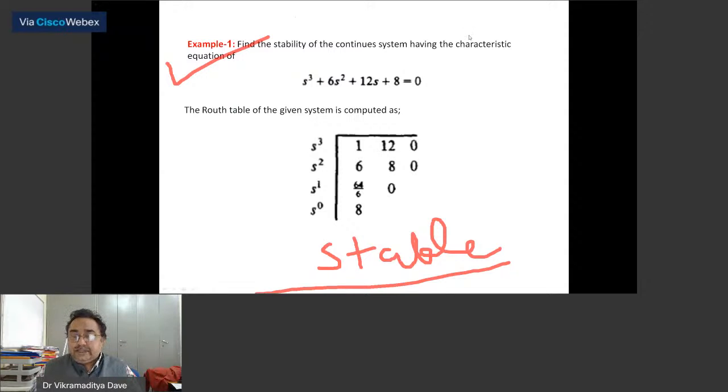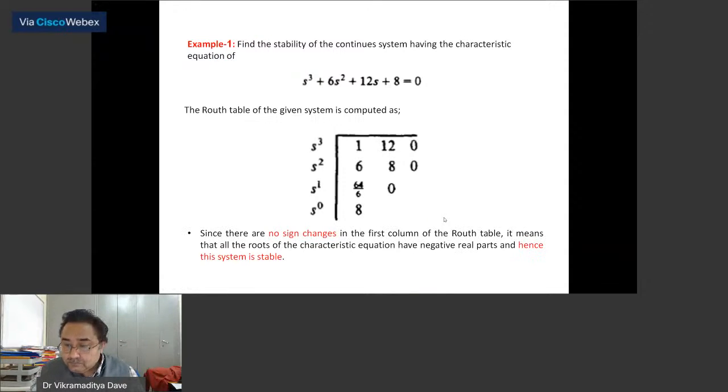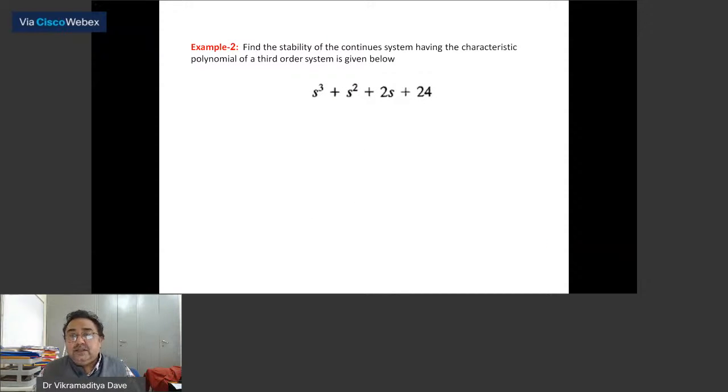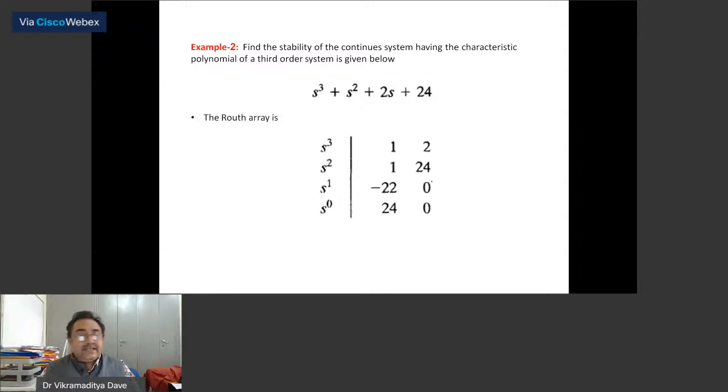Now let us take the second case. I have already told you no sign changes means the system is stable. Now let us take the one given below. So again we will form a Routh array. S cube, s square, s1, s raised to the power 0. The first row is 1, 2 and in the second row 1 and 24. Now I will multiply: 1 multiplied by 2, 2 minus 24 is minus 22 divided by minus 20. Then 0, and I will get 24. So I will form the Routh array.